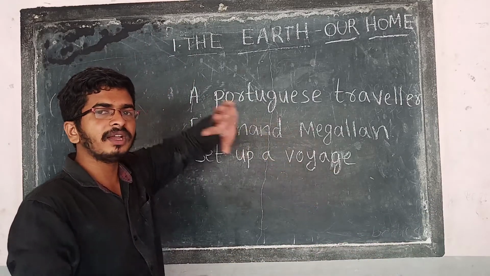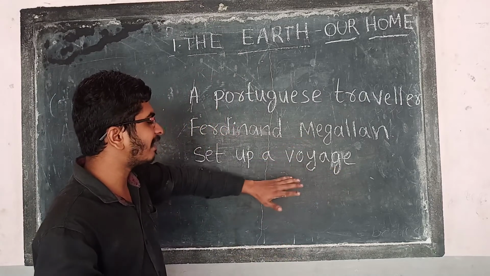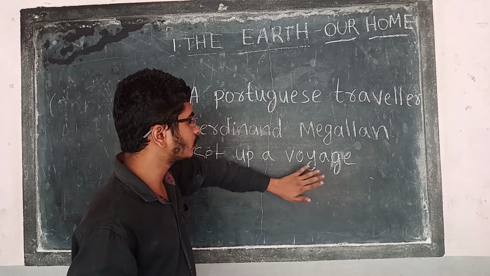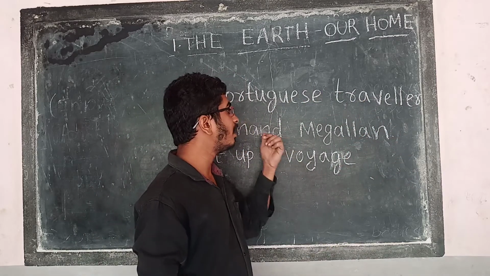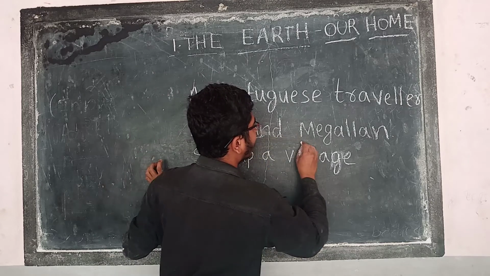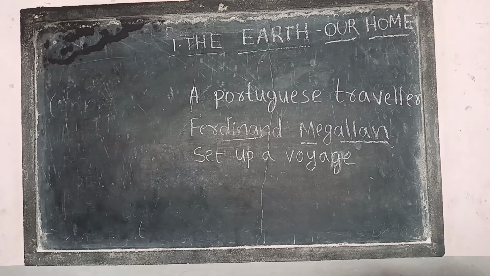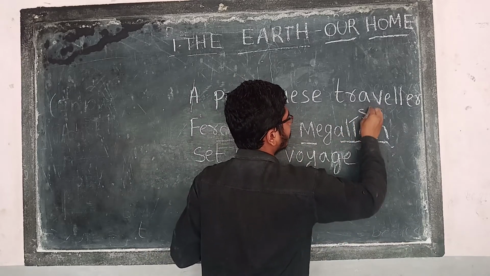Voyage means a big ship. So he planned to travel from one place to another. He set up a voyage, he got a ship ready. Who? Ferdinand Magellan, a Portuguese traveler from Spain.